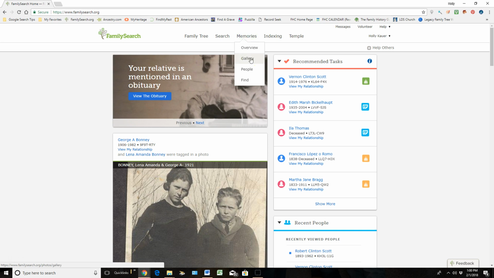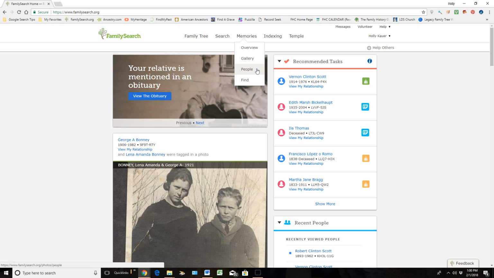The gallery is what I personally have added in about my ancestors. But under here where it says people, this is actually all memories that have been contributed by anybody across the world about my ancestors. It's absolutely amazing to go in there and see the fun information that you didn't even know existed about them.